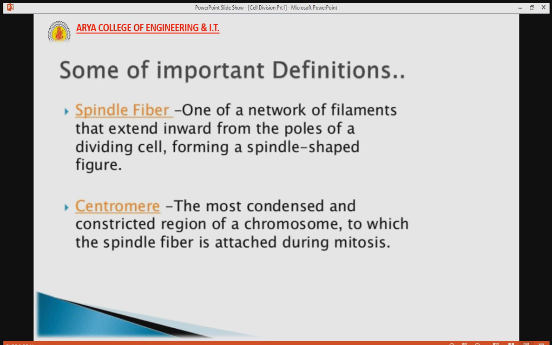Then what is centromere? Centromere, we can say, the center of the chromosome, means the most condensed and constricted region of the chromosome, and it helps in attaching the chromosome to the spindle fiber. So centromere is also known as driver of the chromosome.